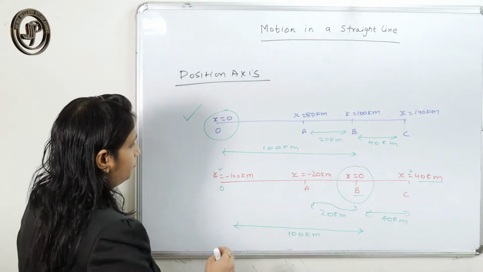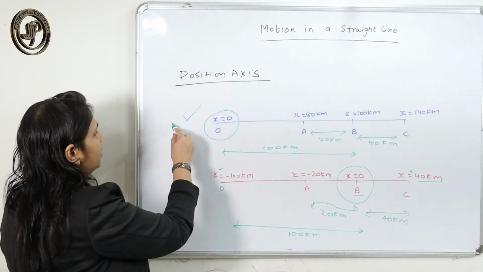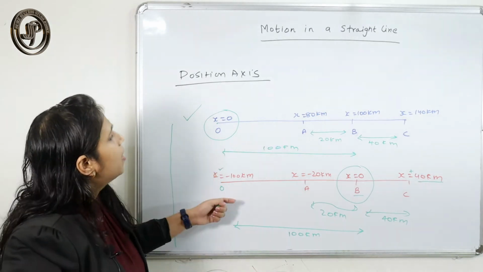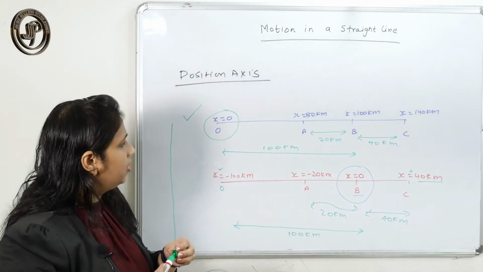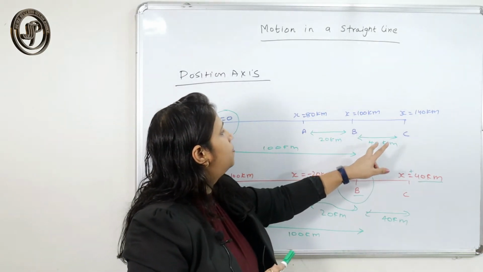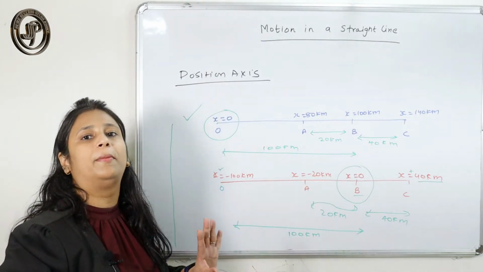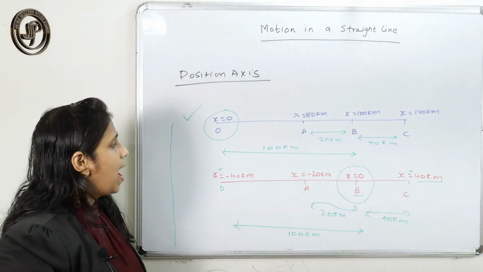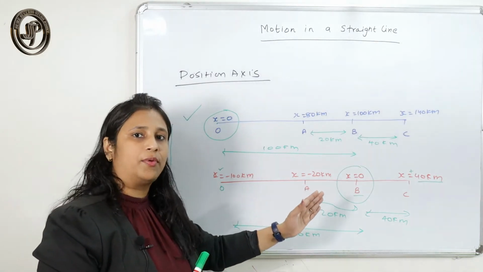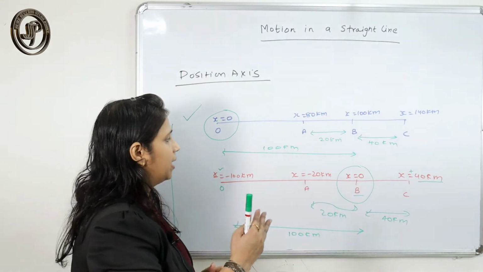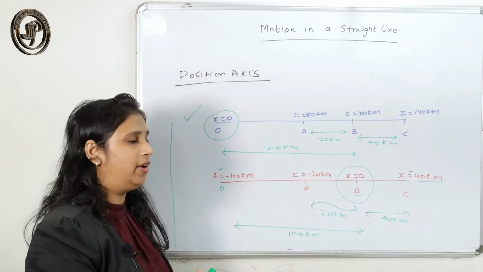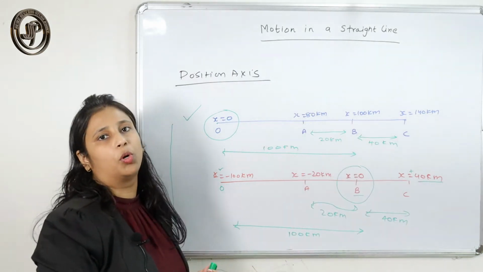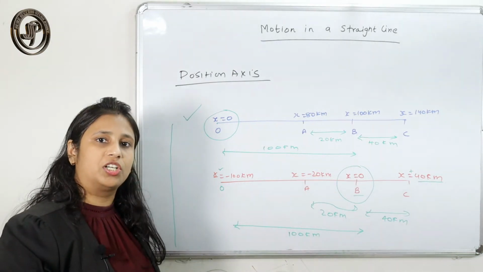So now it is clear to you that when we change the origin or when we shift the origin, then the distance between the two points remains unchanged. And the distance that we take on the left side of the origin, we consider as negative, and on the right side of the origin, we consider positive.